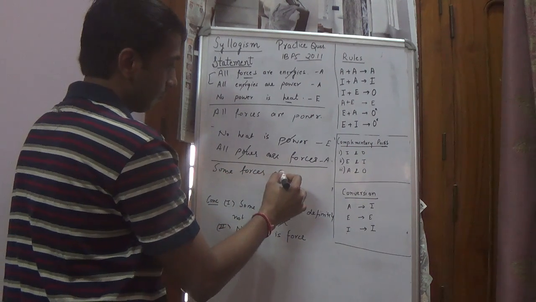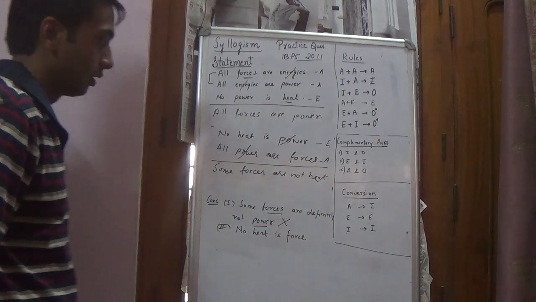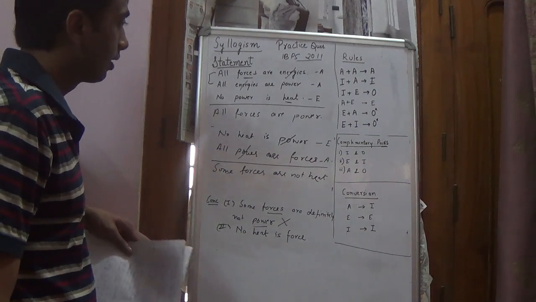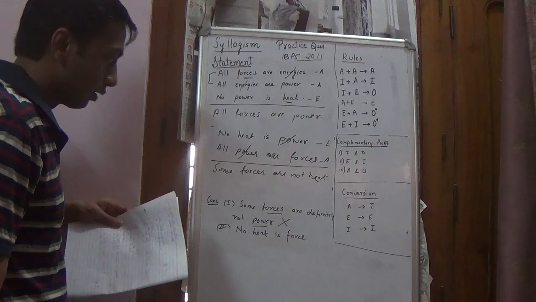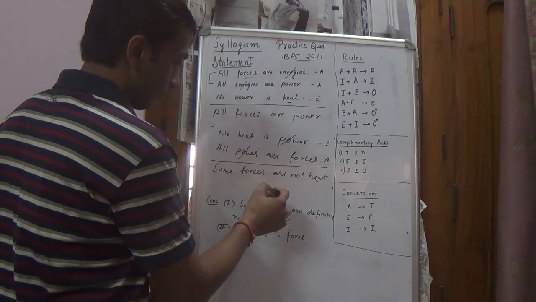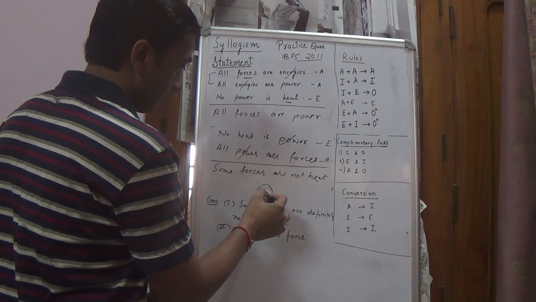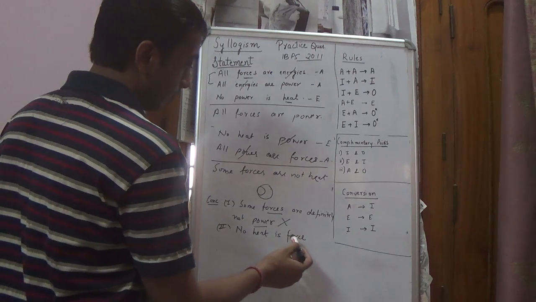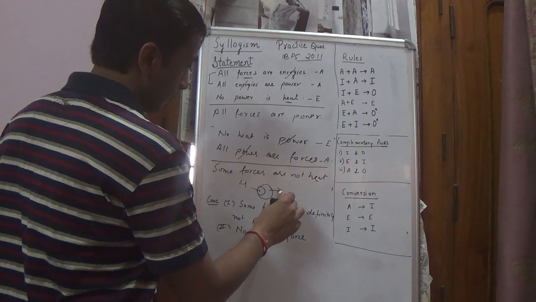Some forces are not heat. And here we are trying to say no heat is force. So some forces are not heat; no heat is force. This is heat. This is force.